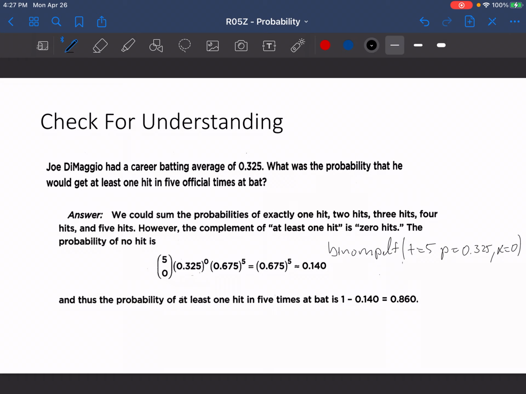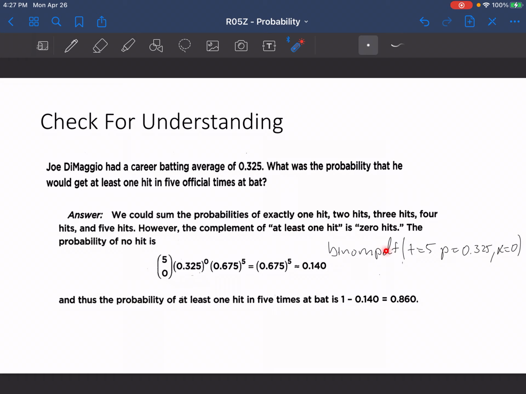And so that would give us a total probability right here of 0.140. If I want to find the complement of that, though, I have to take 1 minus that probability to give me my actual probability that he will get at least 1 hit in this case.